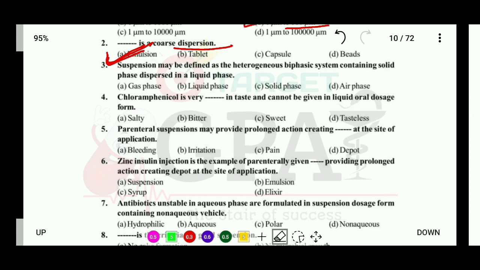Question number 4. Chloramphenicol is very blank in taste and cannot be given in liquid oral dosage form. Options are salty, bitter, sweet and tasteless. So chloramphenicol is very bitter in taste, okay, so we cannot give it in liquid oral dosage form.